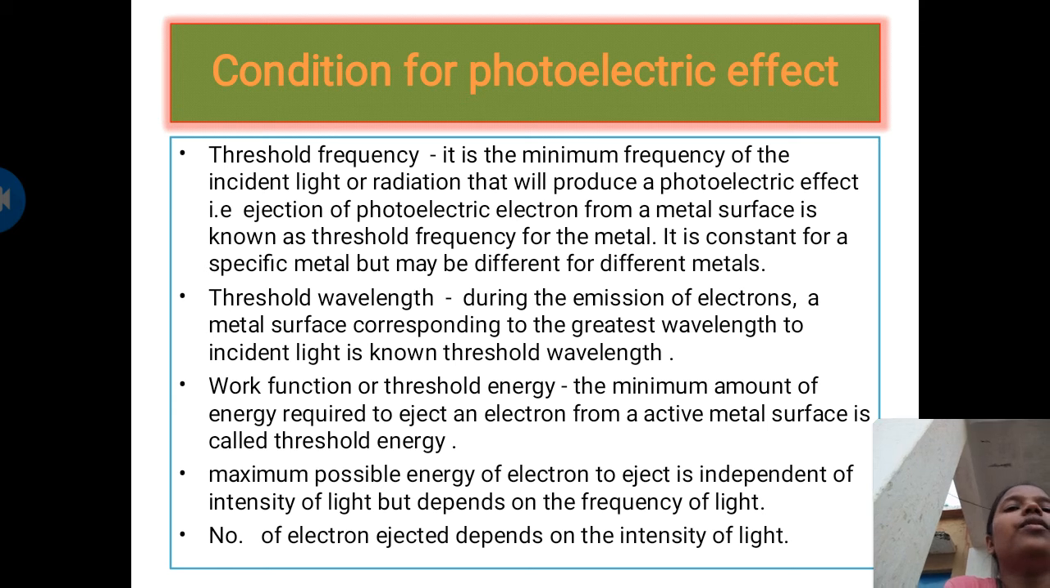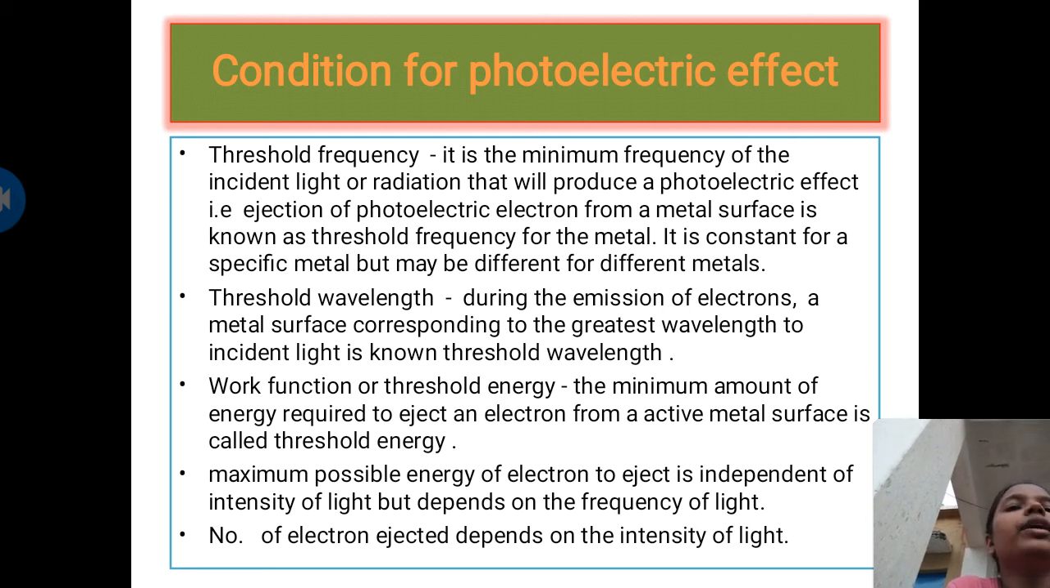So first of all, we want to see the threshold frequency. It is the minimum frequency of an incident light or radiation that will produce a photoelectric effect. That is, the ejection of a photoelectron from a metal surface. It is known as the threshold frequency for the metal. It is constant for a specific metal but may be different for different metals. Threshold wavelength: during the emission of an electron from a metal surface, the greatest wavelength of incident light is known as the threshold wavelength.